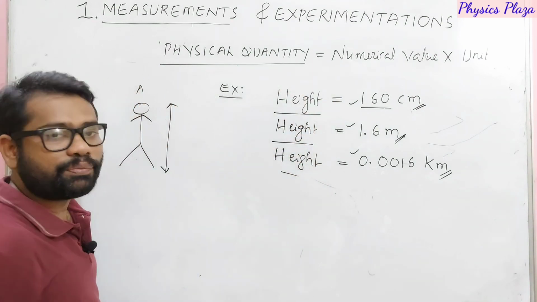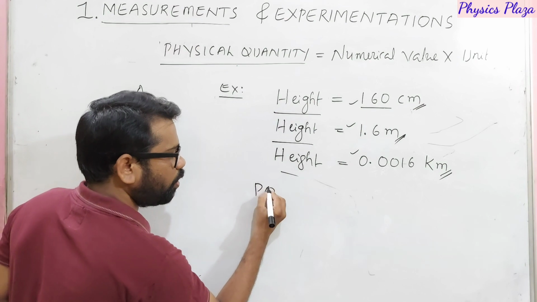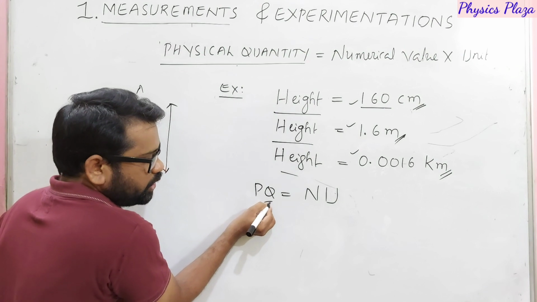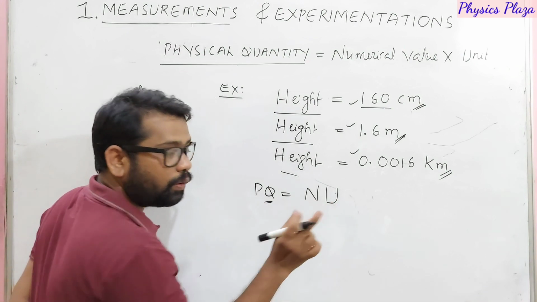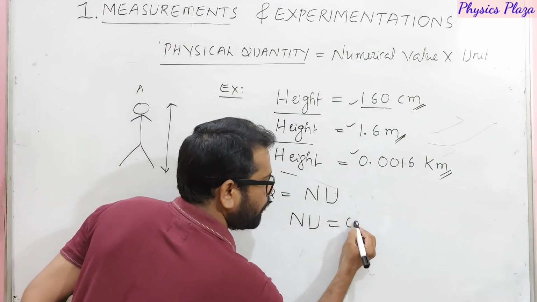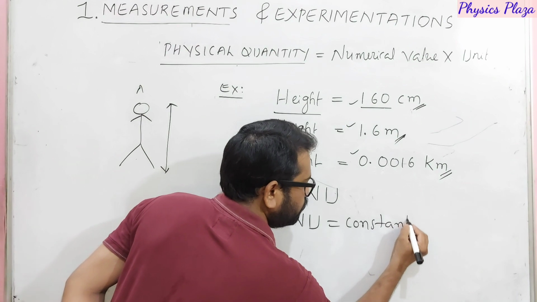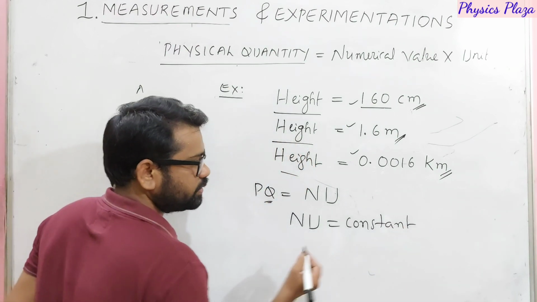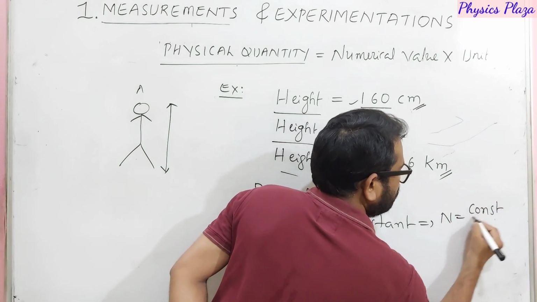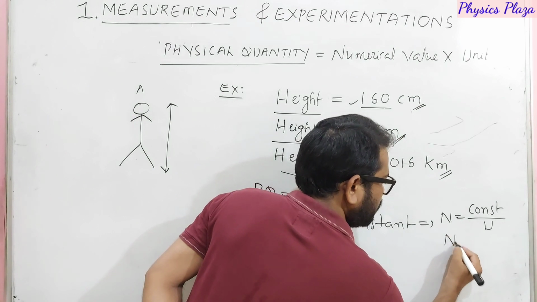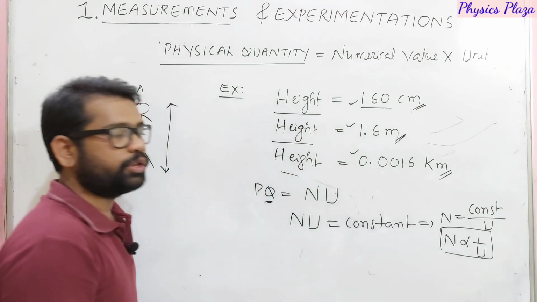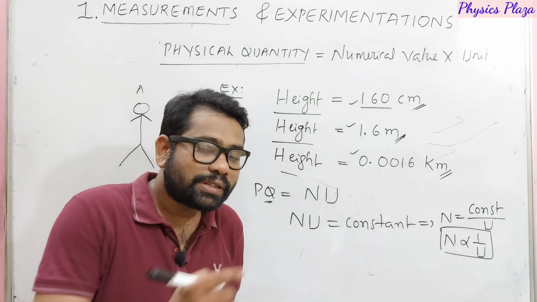So here we can express it like this: physical quantity is equal to numerical value into unit. So dear children, the product of numerical value and unit always remains constant. We can write numerical value into unit is equal to constant. This can be written as n is equal to constant by unit, that is, the numerical value is inversely proportional to the unit.